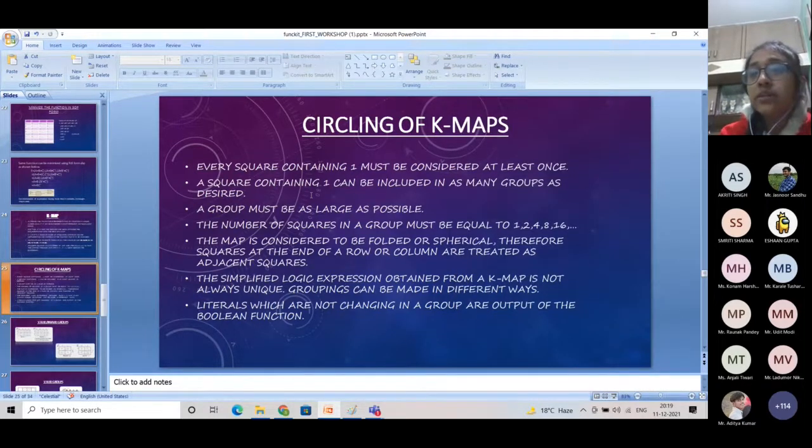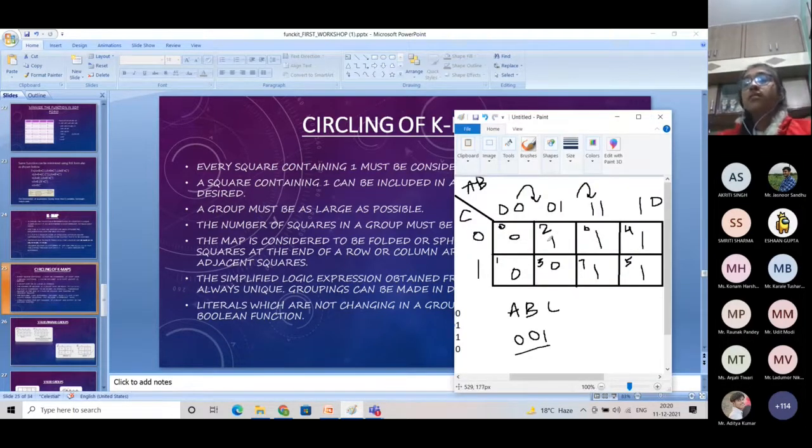Fine. What is the second rule? A square containing 1 can be included in as many groups as desired. Okay. So it is necessary to group each one time, but we can group it as many times as it is needed. That means there is not any max limit.